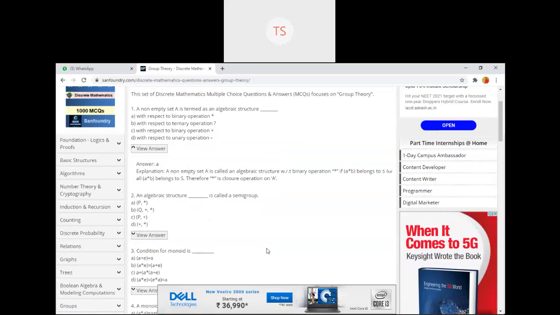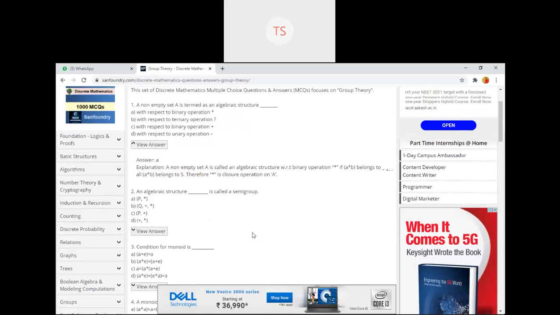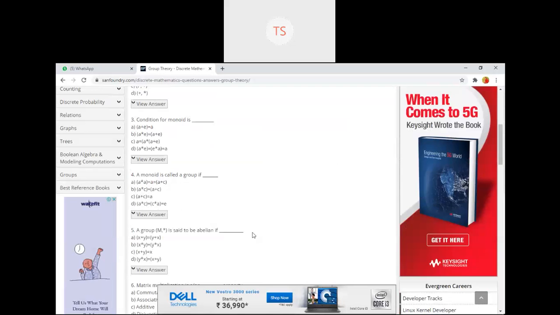Now the next question is, an algebraic structure dash is called a semigroup. So I think you have not done that portion of semigroup. Monoid also you have not done.